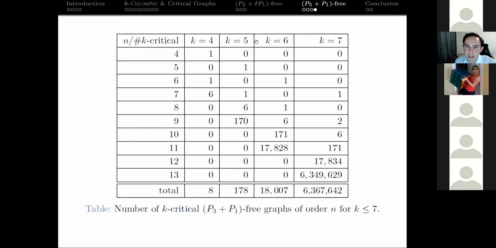But I will say this is nice because we saw one example in the other table that I presented in this talk, right? We saw some examples where there was finitely many 4 critical, finitely many 5 critical, finitely many 6 critical, and then we saw finitely many k critical for all k. So this is the first result that I know of. There might be others out there, but I'm pretty sure this is the only result where we have the complete list of 7 critical graphs where we forbid a single subgraph and it's not trivial.